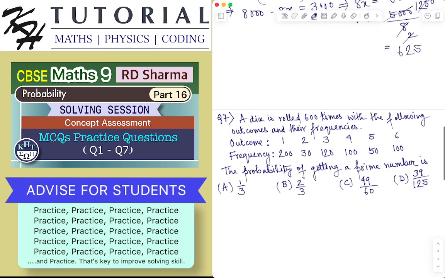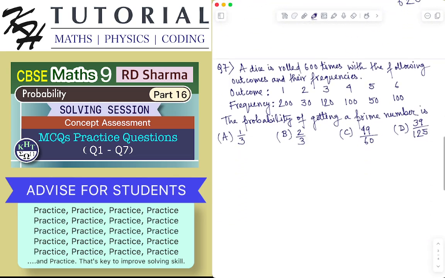Let's see the next problem, the last problem for this video. A dice is rolled 600 times with the following outcomes and their frequencies. So we know all the possible outcomes of a dice are the numbers 1, 2, 3, 4, 5, 6. And out of the 600 times, the frequencies of all these possible outcomes have been given. The question has asked the probability of getting a prime number.